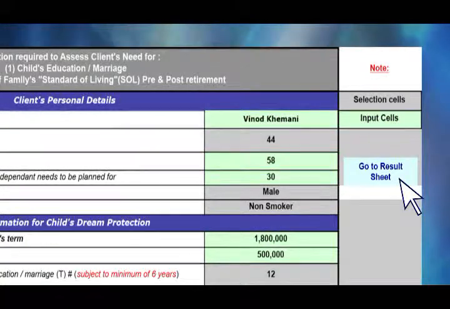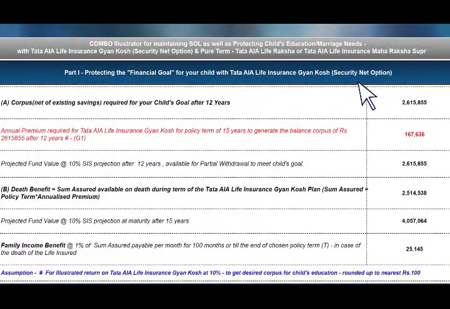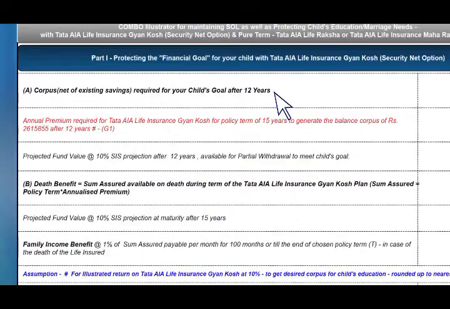Now let's go to the result sheet and see what this calculator is showing. Part 1 of this result sheet shows you the results of your child's goal and what amount of Gyan Kosh you need. The first thing it says is corpus required for your child's goal after 12 years. You said 12, right? Absolutely.